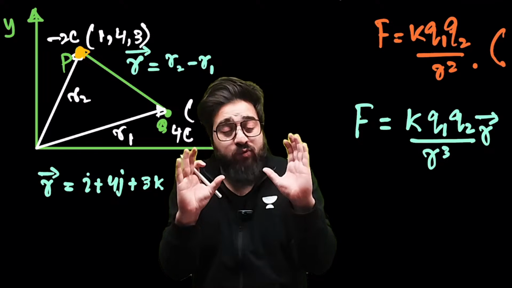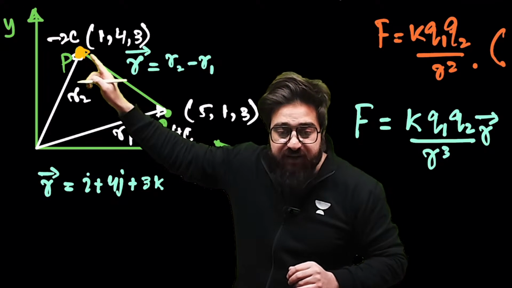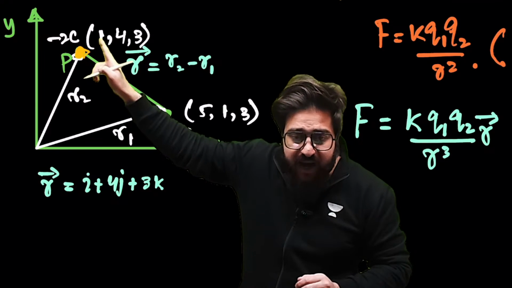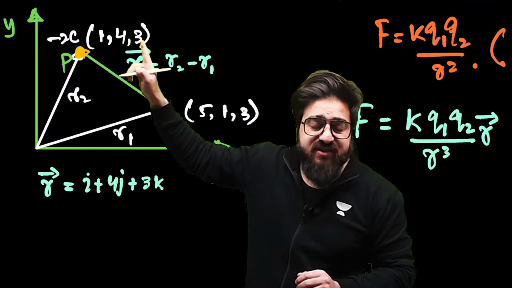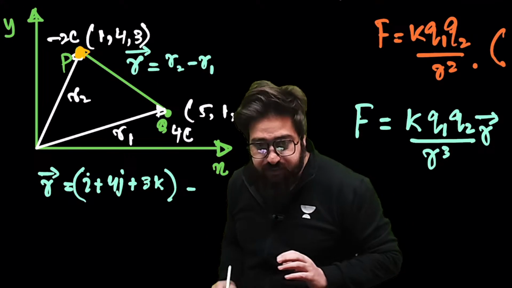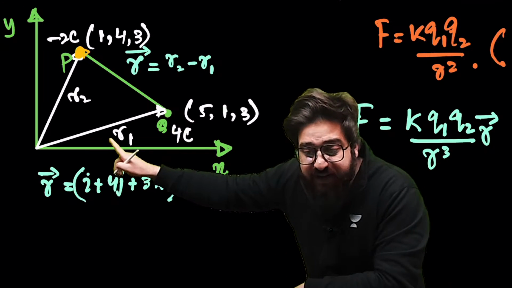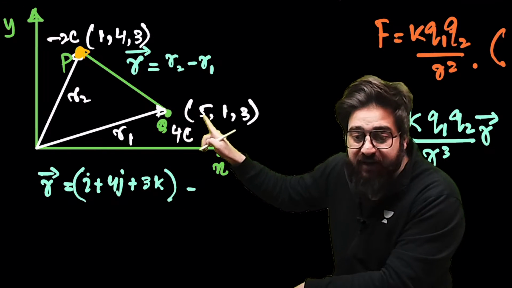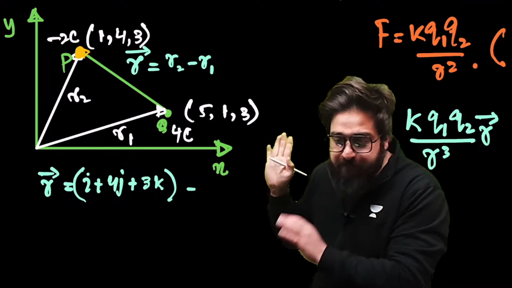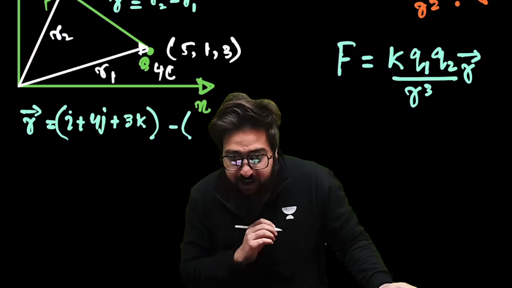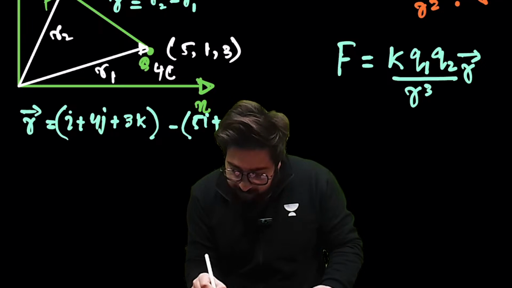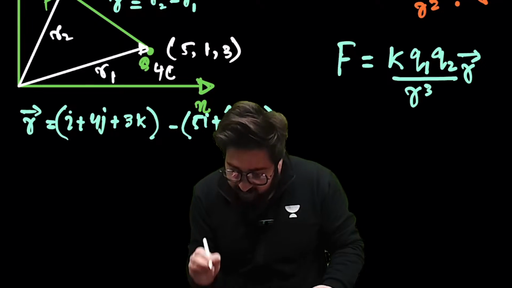If you have to find the R1 vector or the R2 vector, how do you write it? This is I cap plus 4j cap plus 4k cap. This will be R2 minus R1. How do you write the R1 vector? Simply, that will be 5i cap plus 1j cap plus 3k cap. I'll write it over here: 5i cap plus j cap plus 3k cap in this case.